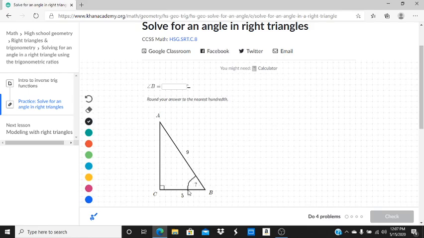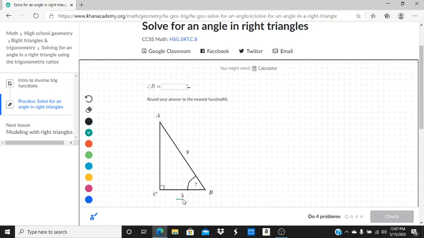And angle B is this angle. We have our adjacent side, which is 5 units, and we have our hypotenuse, which is 9 units. So if we remember from SOHCAHTOA, that the cosine is the adjacent over the hypotenuse, we can see that we're going to use cosine to find this angle. And let's just call the unknown angle x.